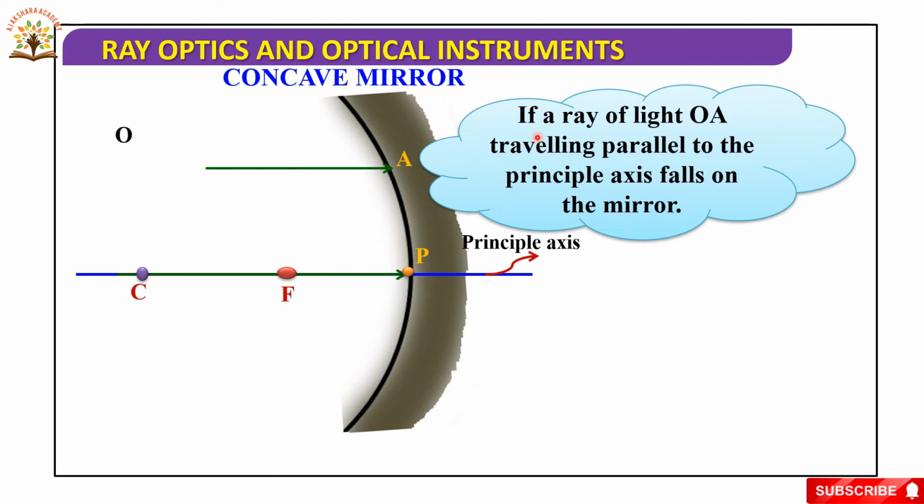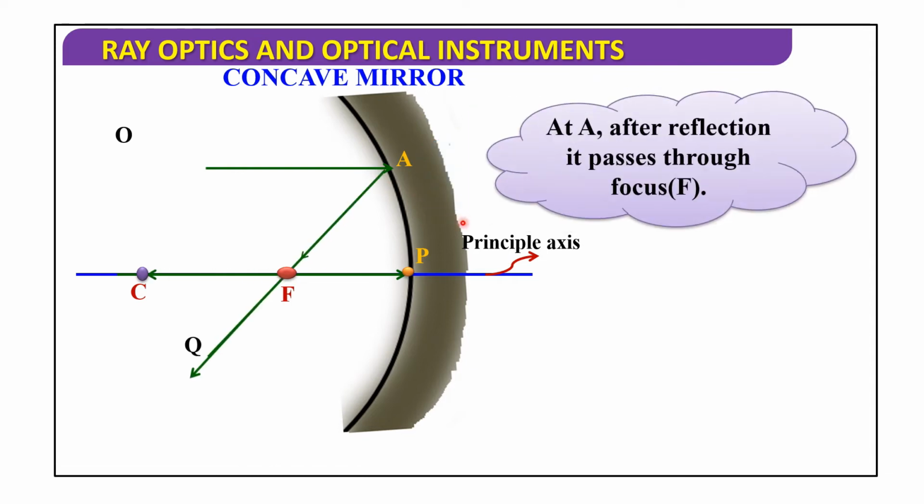Here, a ray of light OA traveling parallel to the principal axis falls on the mirror. After reflection, at A, it passes through the focus.